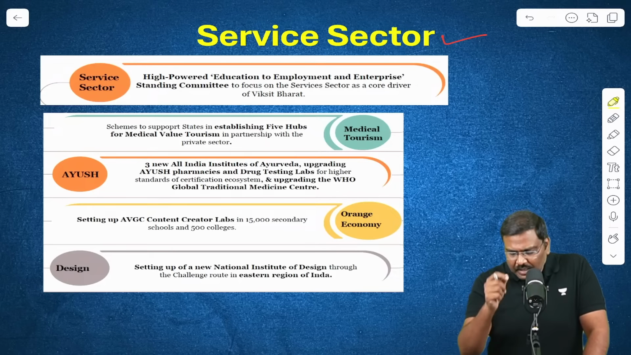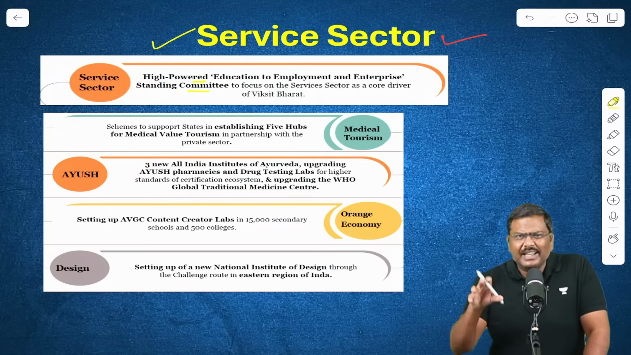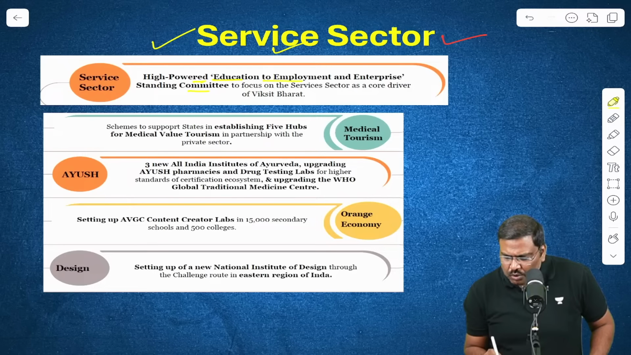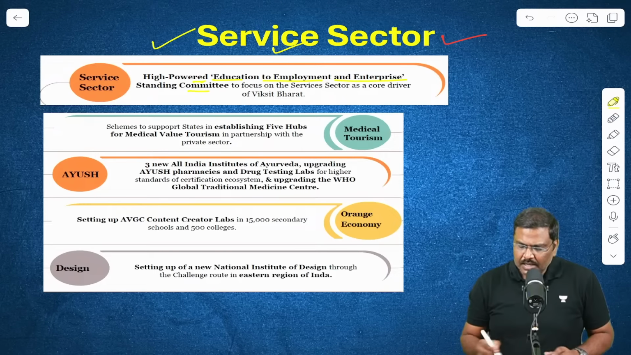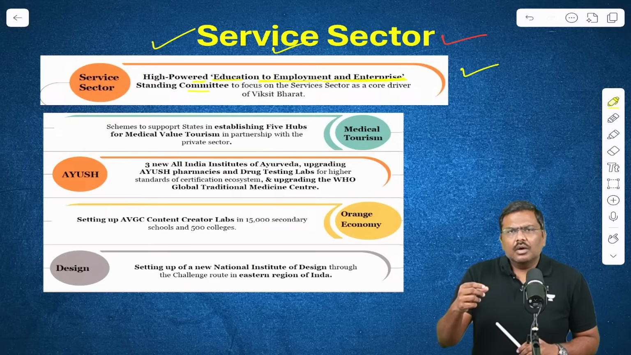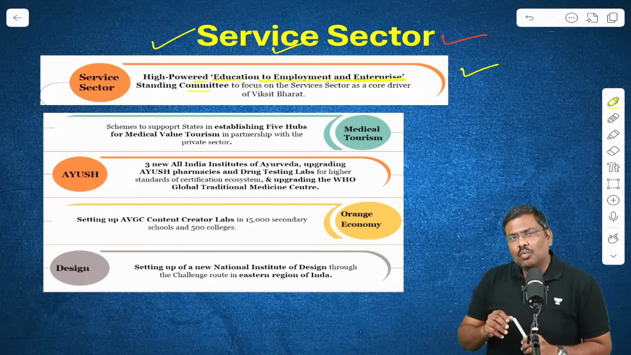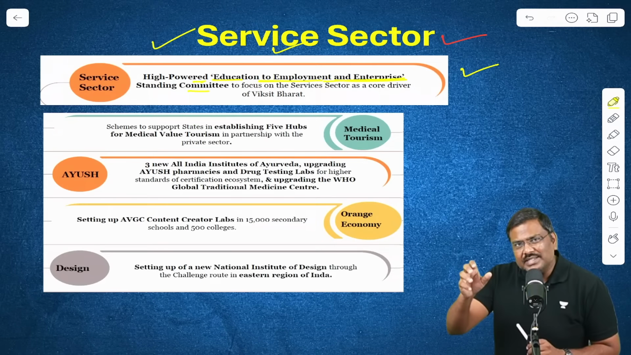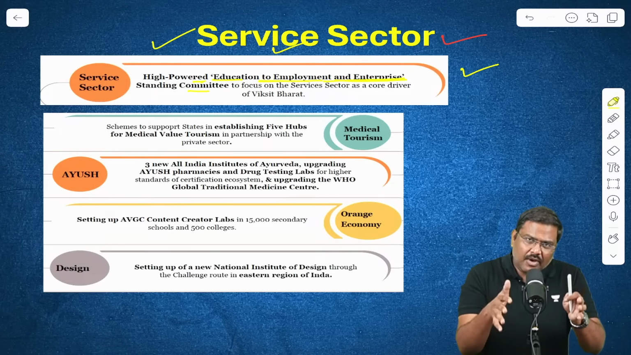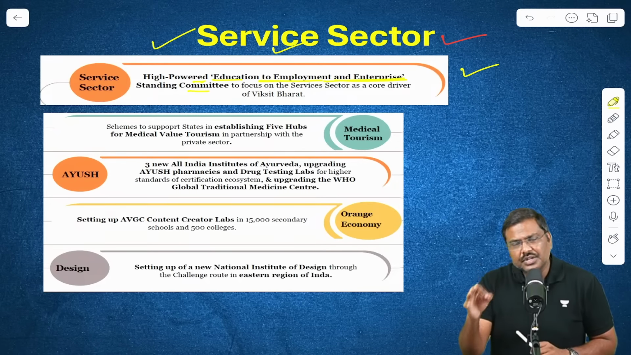First one, the government has stated that they will set up a high-powered standing committee. What is the role of it? We are trying to promote the idea of education to employment and enterprise. What is the basic idea? What is the potential of the services sector? To what extent can jobs be generated? What kind of jobs can be generated? What is the impact of artificial intelligence on the services sector? The committee will evaluate all of it and give recommendations to the Government of India.